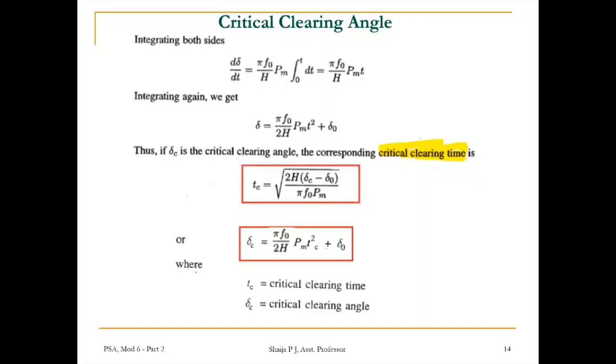This is the critical clearing time. Similarly, we could write the critical clearing angle delta C is equal to pi f0 by 2H into Pm into Tc square plus delta 0.